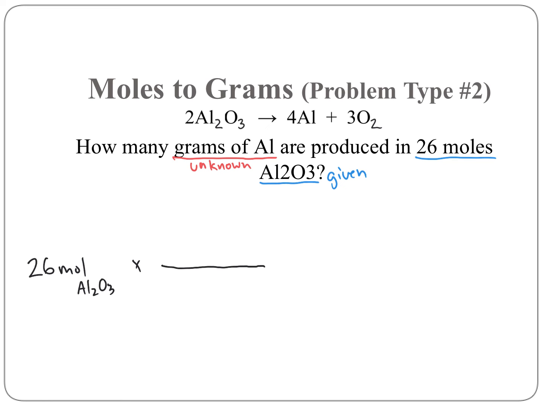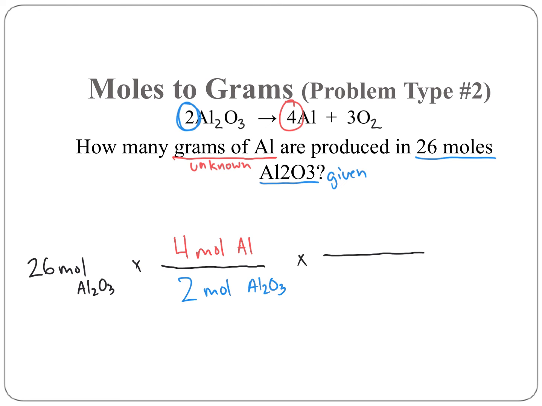The top coefficient is my unknown, Al, so I'm going to write down 4 moles of Al, because that's the coefficient in front of my unknown. And then the bottom one is the coefficient of my given. My given was Al2O3, so I'll look at the coefficient in front of it. It is 2, so I'm going to say 2 moles of Al2O3.